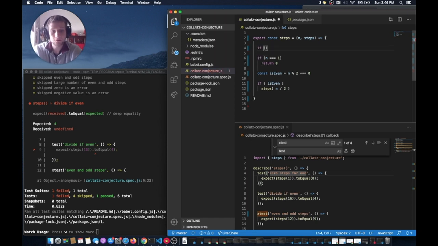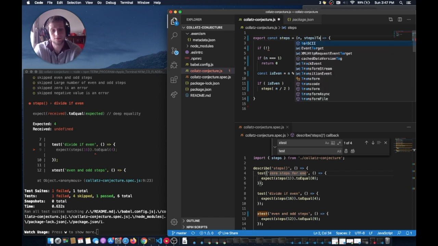The one thing we need to be careful about, though, is that you can't have an argument name that's the same name as the function. So we need maybe a better name for this. It's kind of the steps that you've taken already, maybe stepsTaken.